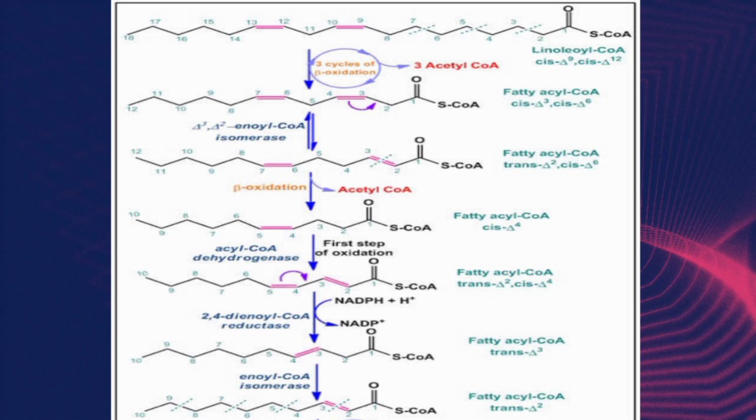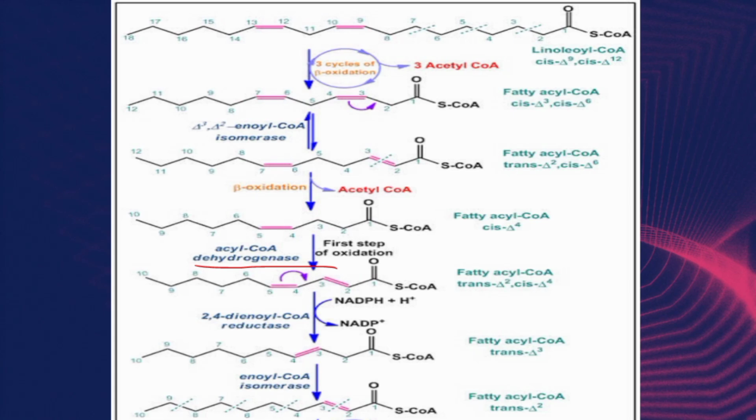Unsaturated fatty acid CoA with a double bond at an odd numbered carbon atom is acted on in the normal way by the degradation mechanism until the acyl CoA dehydrogenase encounters the cis delta 3 enoyl CoA form at the end of the third round. The presence of a double bond between C3 and C4 prevents the formation of another double bond between C2 and C3. To overcome this problem, an isomerase converts the cis delta 3 bond into a trans delta 2 double bond, and the resulting trans delta 2 enoyl CoA can then continue the beta oxidation pathway.